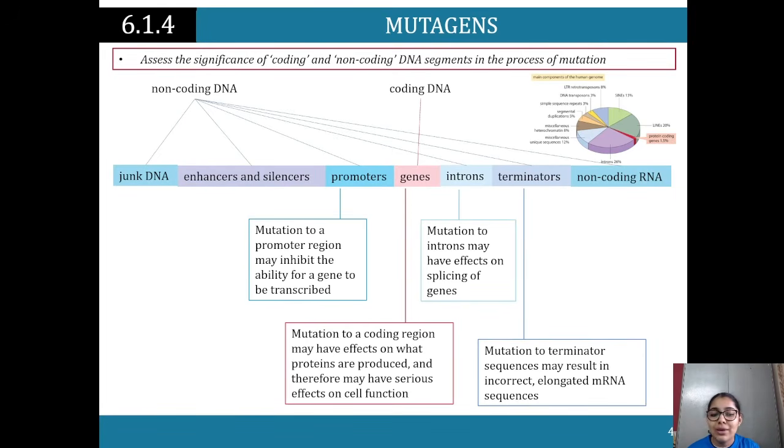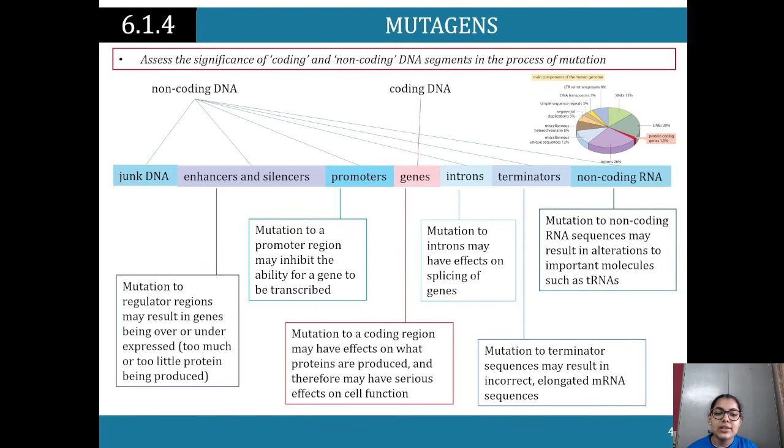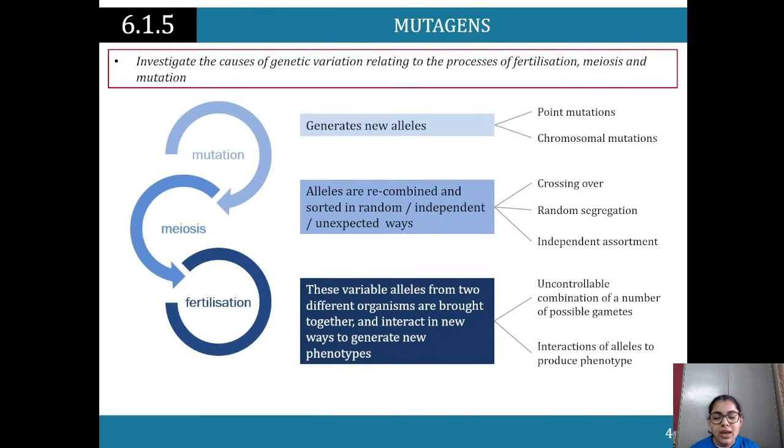Terminators: mutation to a terminator sequence may result in incorrectly elongated mRNA sequences. Enhancers and silencers: mutation to these regulator regions can result in genes being over or underexpressed, so too much or too little protein being produced, and that is obviously going to have carry-on effects. Non-coding RNA: mutation to non-coding RNA sequences may result in alterations to important molecules like tRNA. And junk DNA: mutation to junk DNA probably won't matter because it's junk DNA.